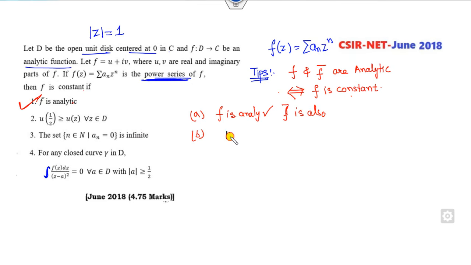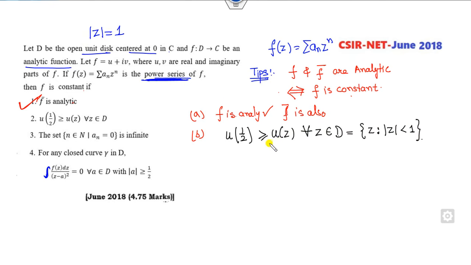Look at the second part. u of half is greater than or equal to u of z for all z in the domain. What is that domain? It is the collection of all z in the open unit disk, center at 0.